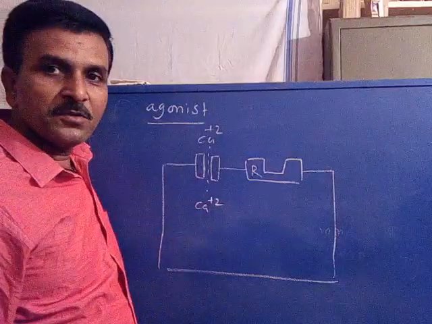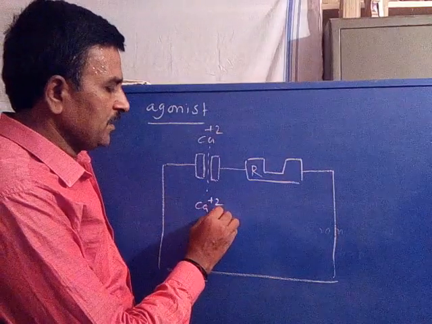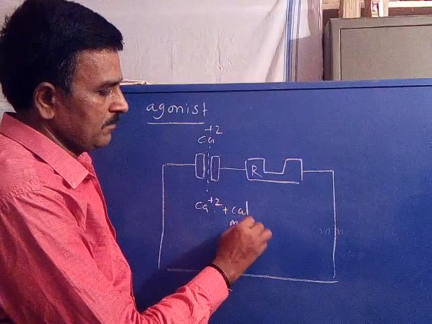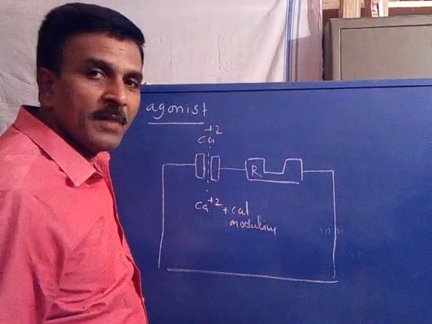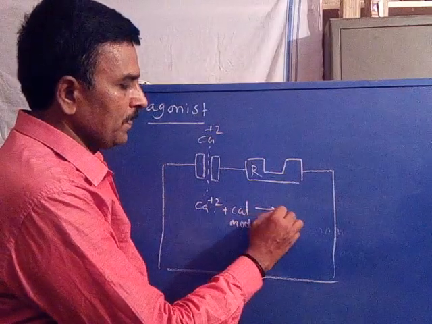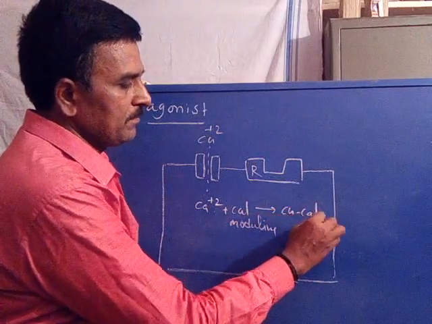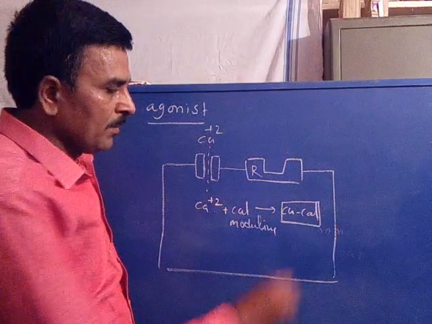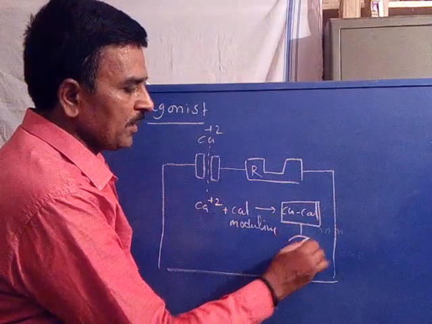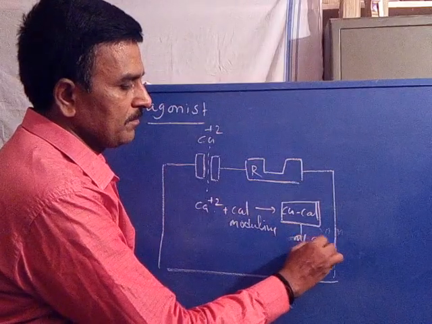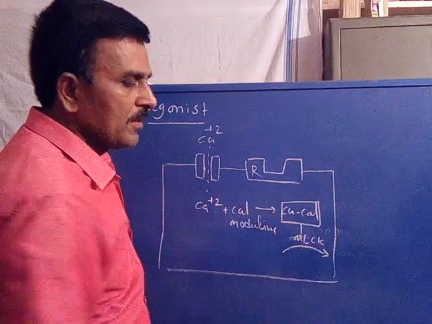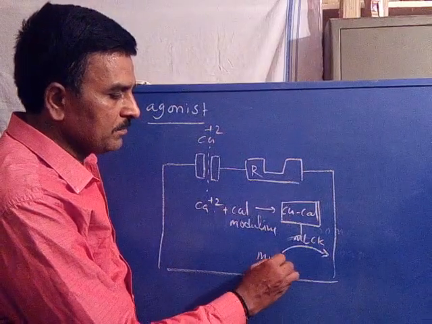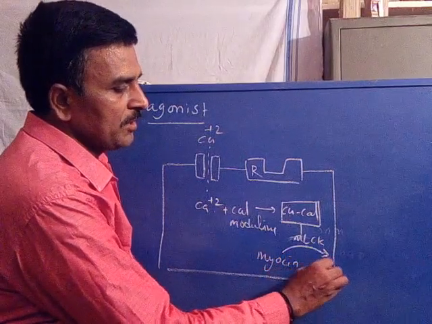Calcium plus 2 entry into the cell, combination with calmodulin to form calcium calmodulin, which promotes the MLCK enzyme to transform myosin into myosin phosphate.